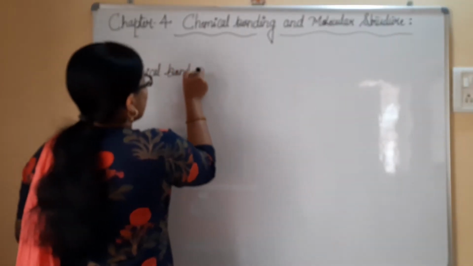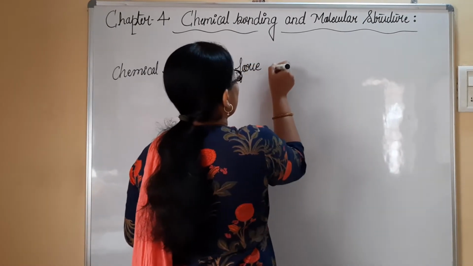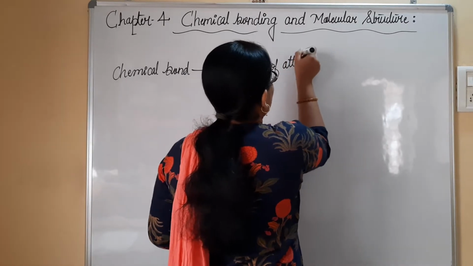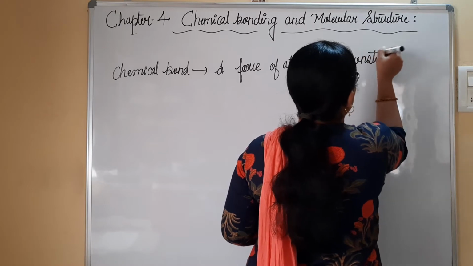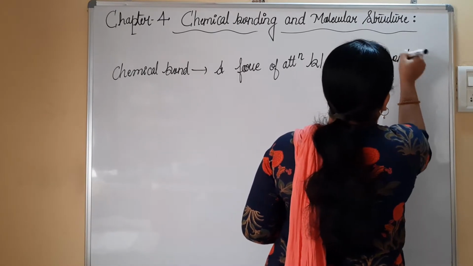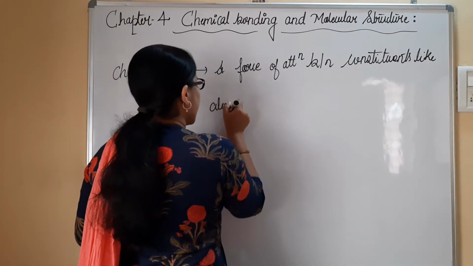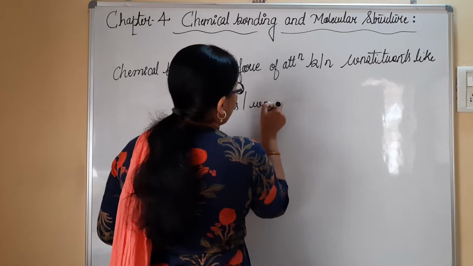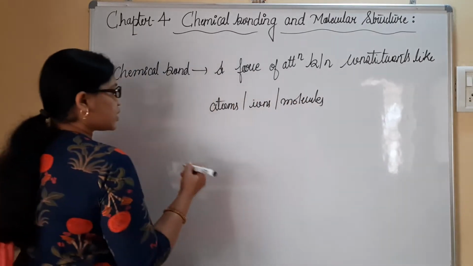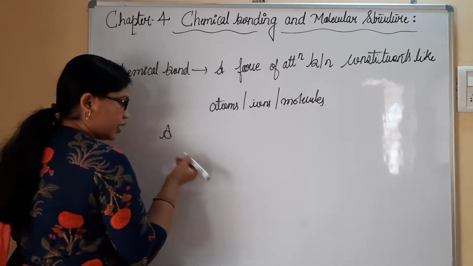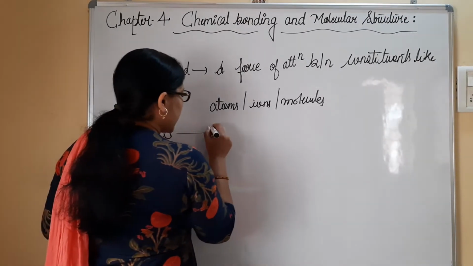Chemical bond is said to be a force of attraction between constituents like atoms, ions or molecules. How to represent it? It can be represented as just A. A may be an atom, ion or molecule we can consider, which is going to be connected by B.